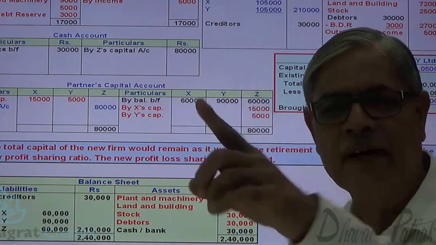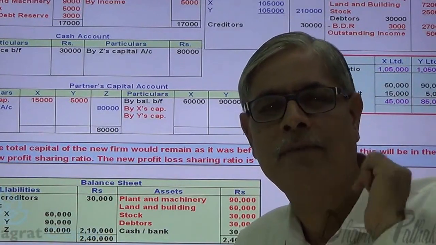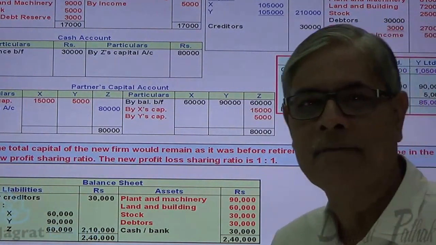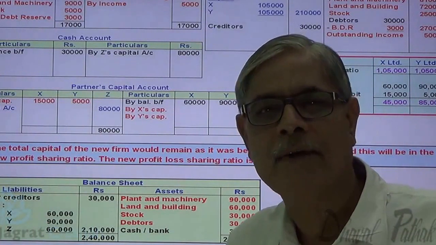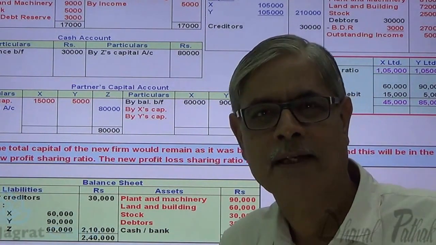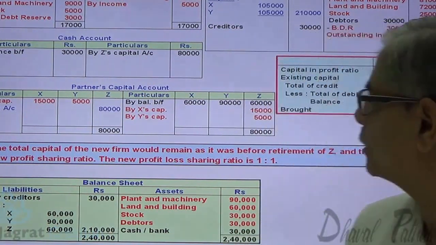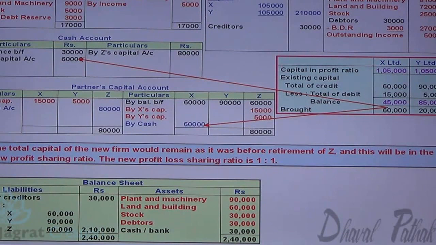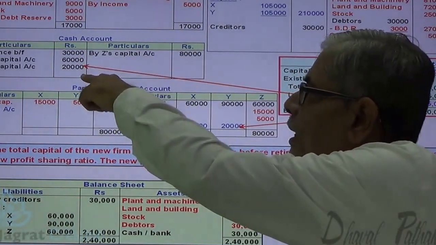Now capital required is 1,05,000. Existing capital is 45,000. So 1,05,000 minus 45,000 is the amount to be brought by X. The capital required to be maintained by Y is 1,05,000, and here his existing capital is 85,000. So 1,05,000 minus 85,000 is the amount to be brought by Y, not Y Limited. Notice it. So 60,000 and 20,000 is the amount brought. Cash account debit to X's capital account, cash account debit to Y's capital account, 60,000 and 20,000. See, I got 80,000 that has been paid.